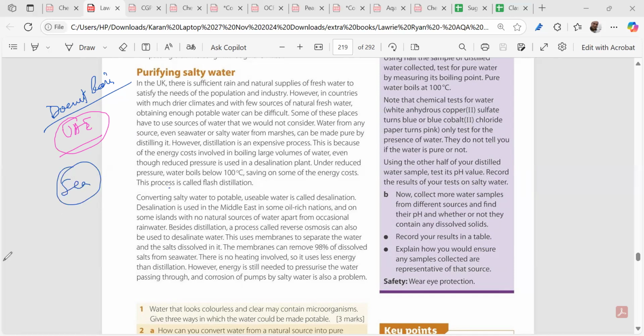Please open your book quickly. This is page number 209 or 210. Please open your book quickly.